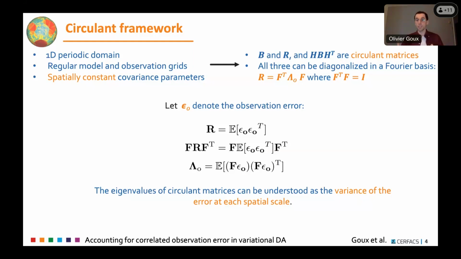This is a very good way to interpret what we observe with observation error correlations. If we denote epsilon O the observation error, then R is the expectation of epsilon O epsilon O transpose. Applying the Fourier transform to both sides, we can see very quickly that the eigenvalues of R correspond to a sort of variance of the error at each spatial scale. It's the variance of each component of the Fourier transform of the observation error, and this is how we will interpret the error variance scale by scale.